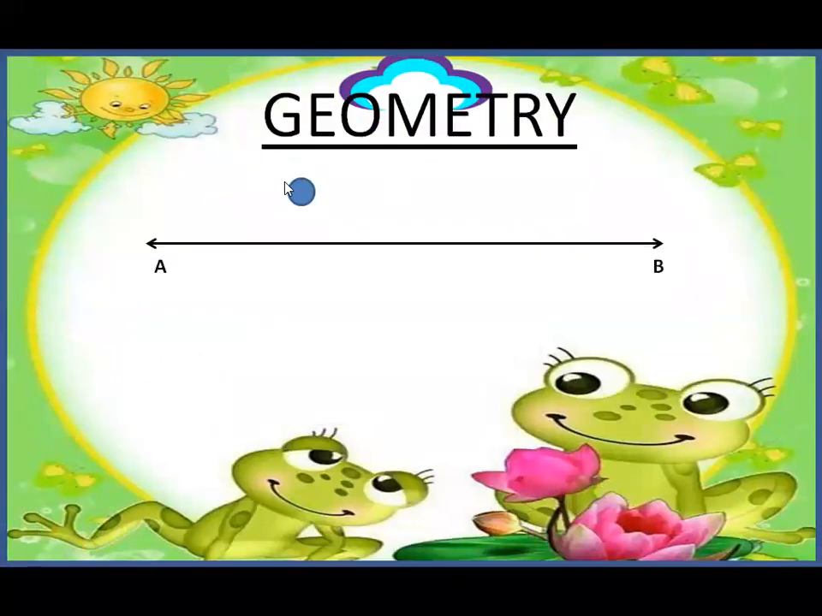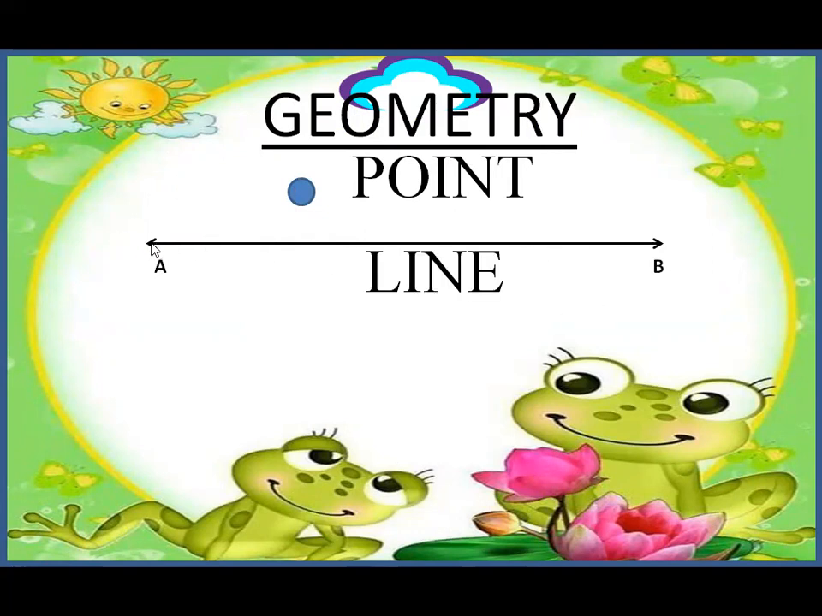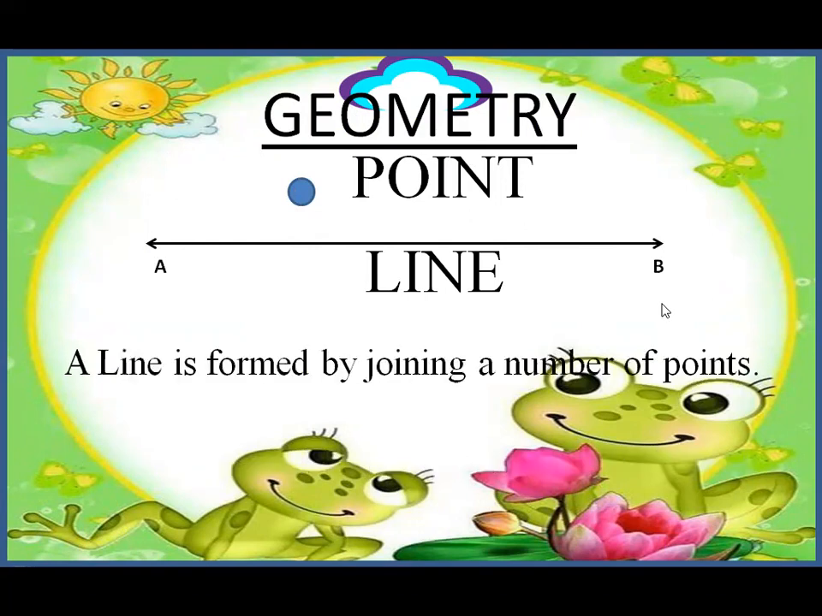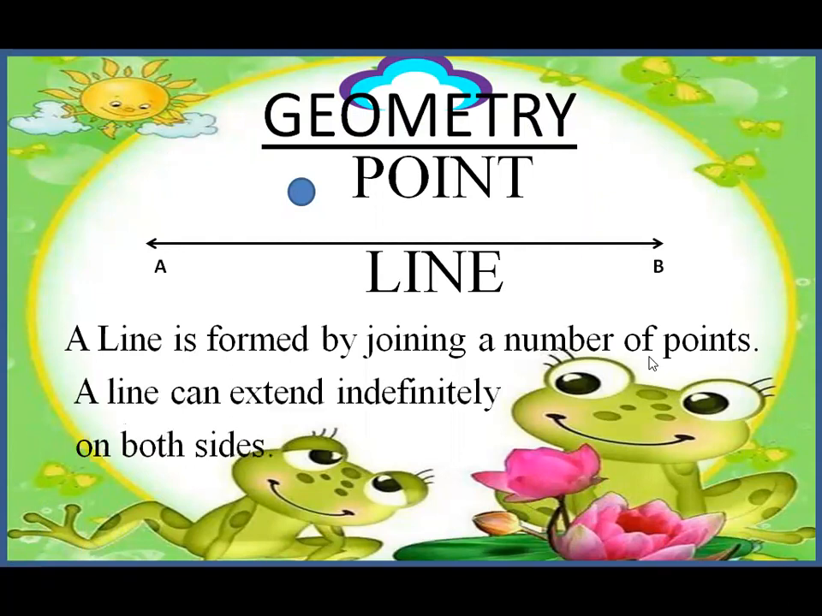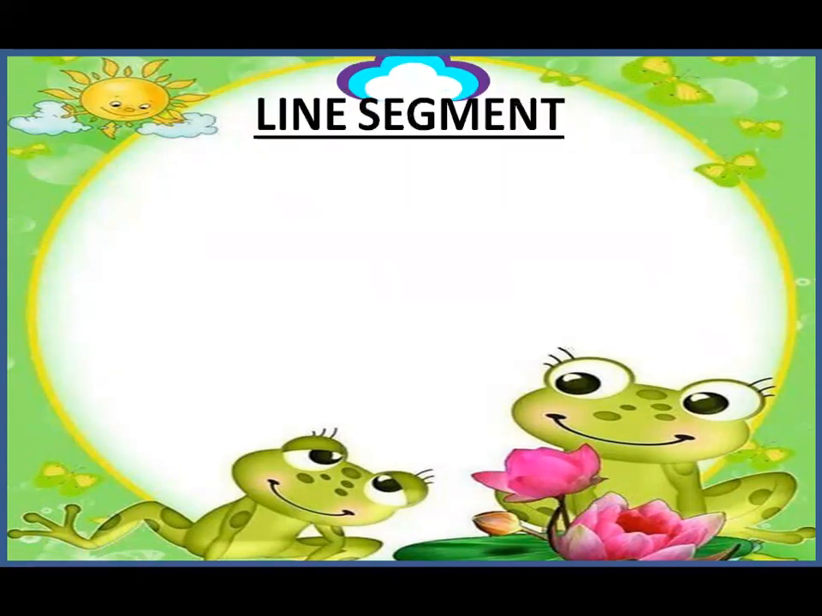So you can see a small dot over here. So what is this called as? It is called as a point. And many points together form a line. So a line has two arrows at the end, which shows it can extend indefinitely on both sides. It means it can go long. A and B. We name the line as A and B. So a line is formed by joining a number of points. A line can extend indefinitely on both sides.